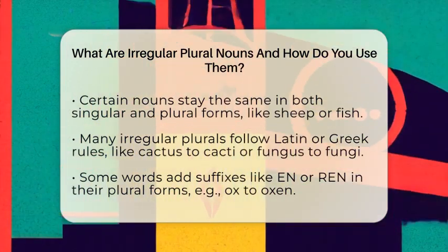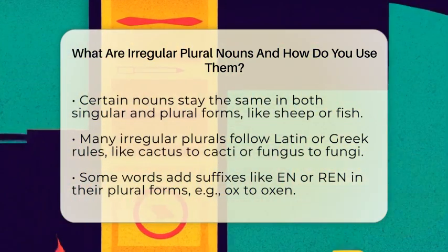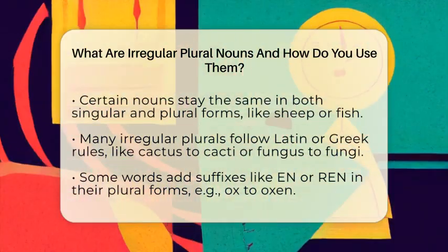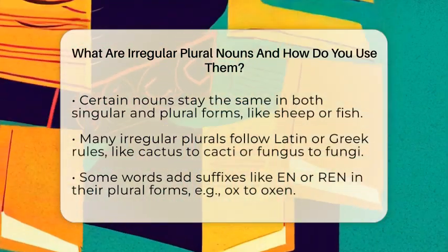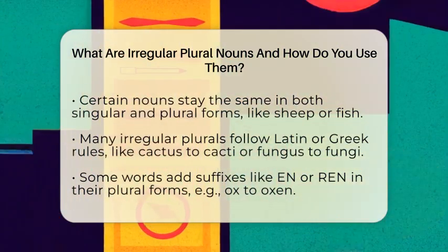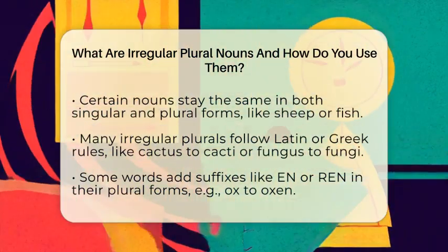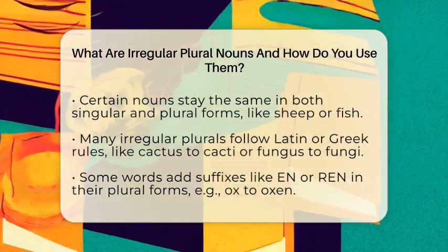Some nouns follow Latin or Greek rules for their plural forms. For example, cactus becomes cacti, fungus turns into fungi, and analysis becomes analyses. These words often end with special suffixes that tell us they are plural. You might also see nouns ending with en or ren, like child becoming children or ox changing to oxen.